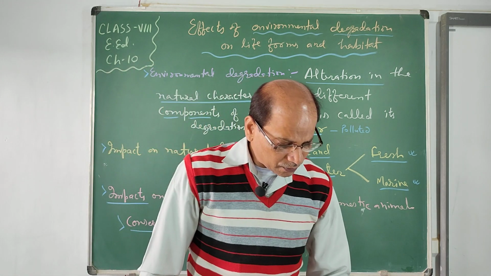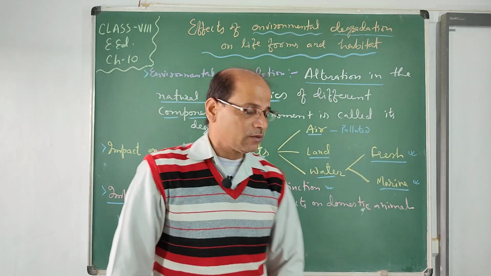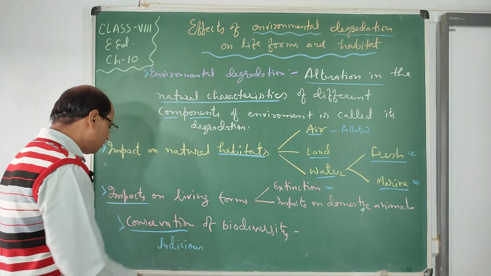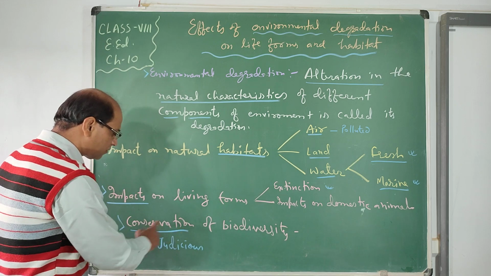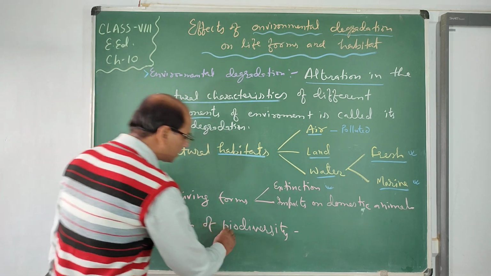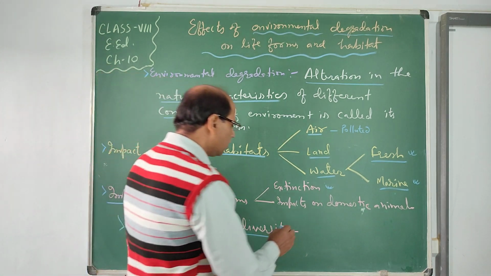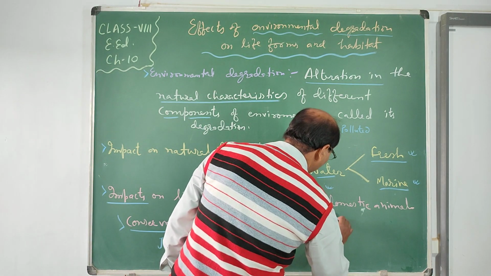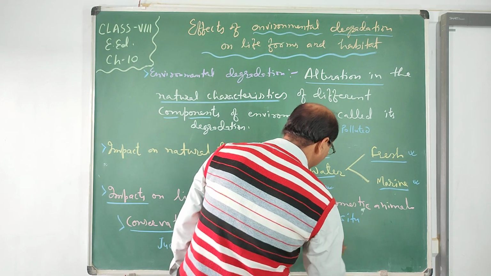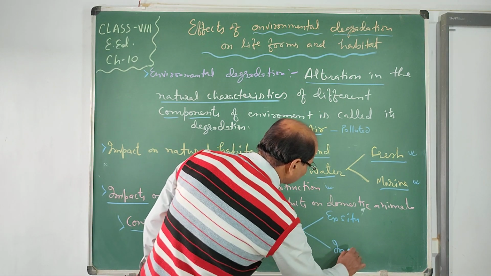The conservation of biodiversity takes place. So resource conservation in a judicious way, biodiversity should be conserved either ex situ or in situ. Ex situ conservation or in situ conservation.